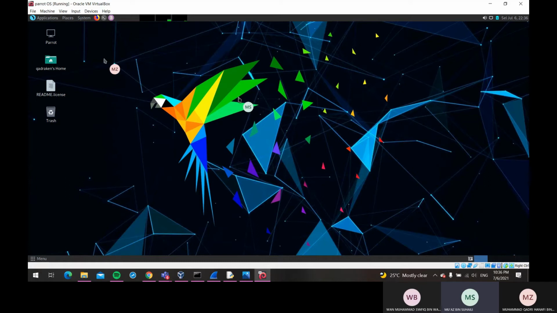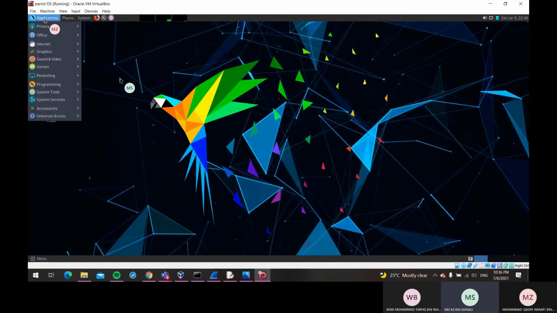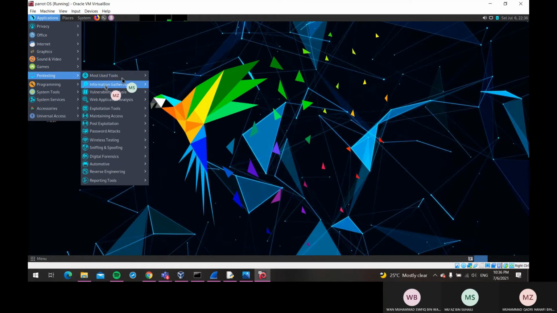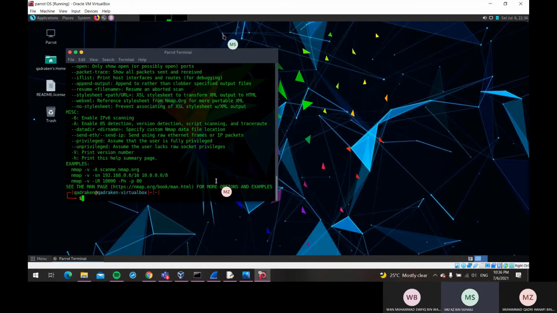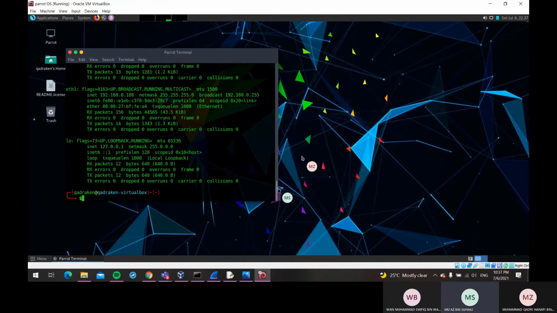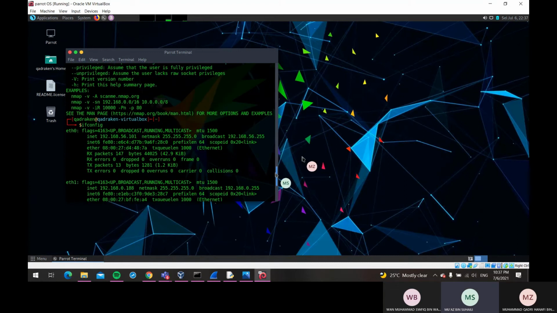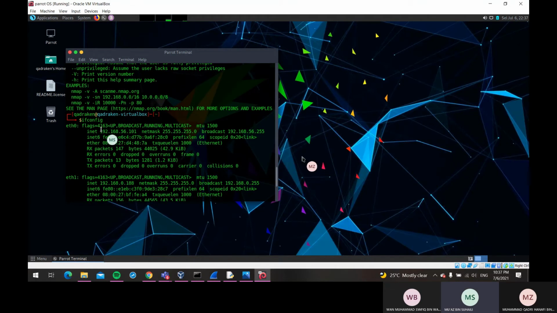I will show you how to get the IP address for our VM. Okay, this is the terminal for the Parrot OS. If you want to know the IP address, we have to enter the command, which is ifconfig. Okay, we go up. And this is the IP address for this VM, which is 192.168.56.101.